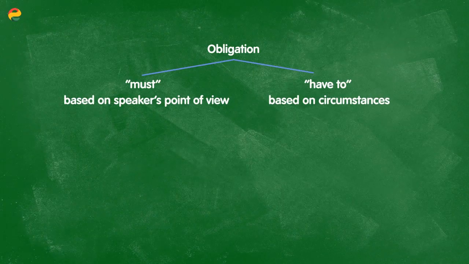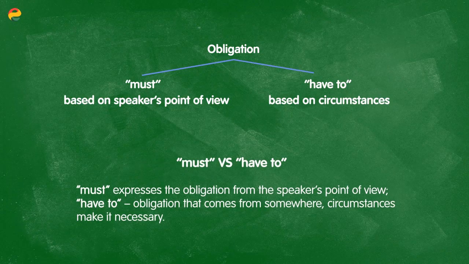Now, to compare must to have to, we need to note the difference. Must is based upon my point of view, or the point of view of law. It's what the speaker thinks should be true. However, have to is based on current circumstances. There are circumstances coming from other places, not the speaker, which make this action necessary or unnecessary.